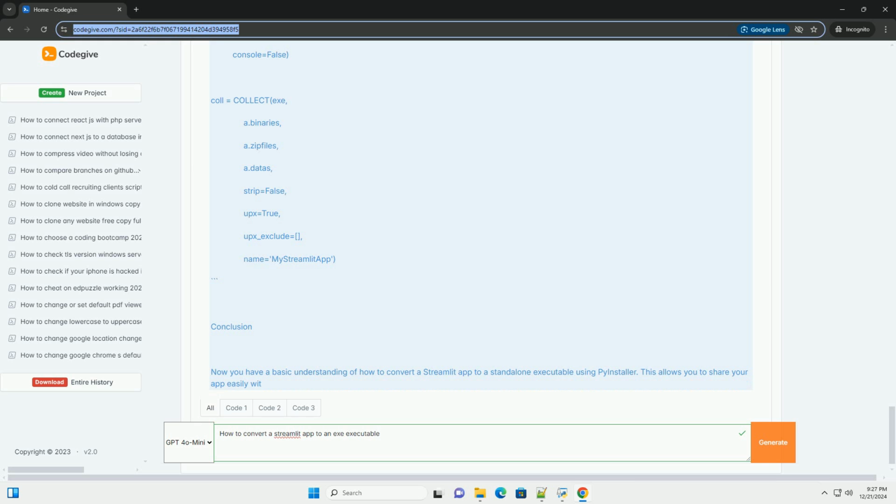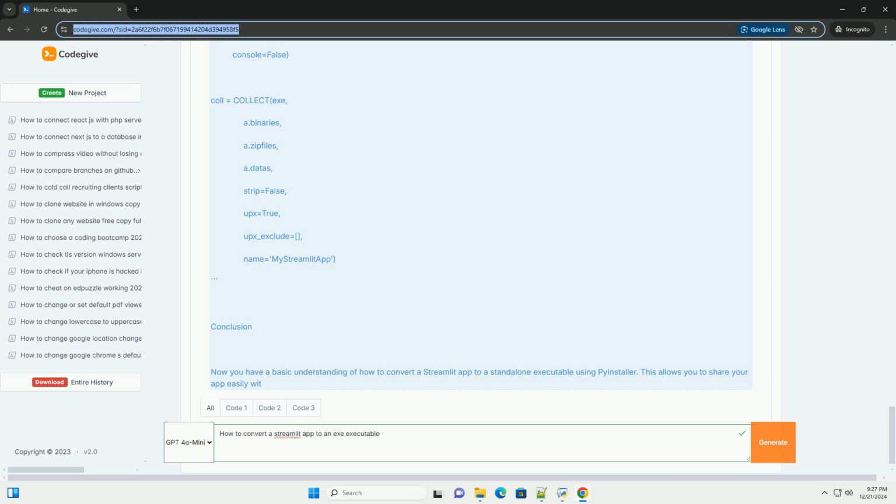Step 4, build the executable. To create the executable, run the following command in your terminal. Bash. pyinstaller --add-data path_to_your_python_env/lib/site-packages/streamlit;streamlit app.py. Replace path_to_your_python_env with the actual path to your Python environment. This command tells PyInstaller to include the necessary Streamlit files in the executable.